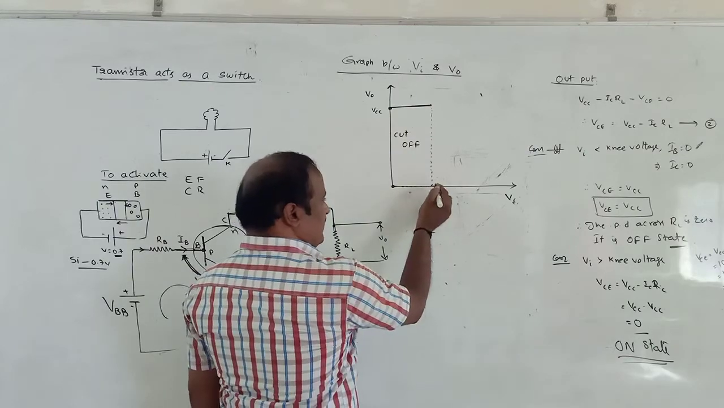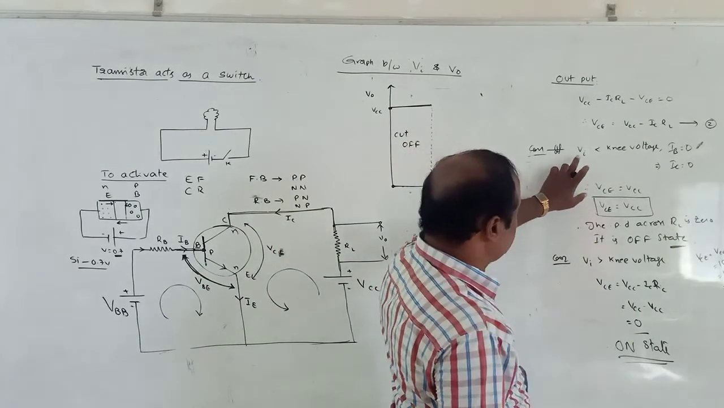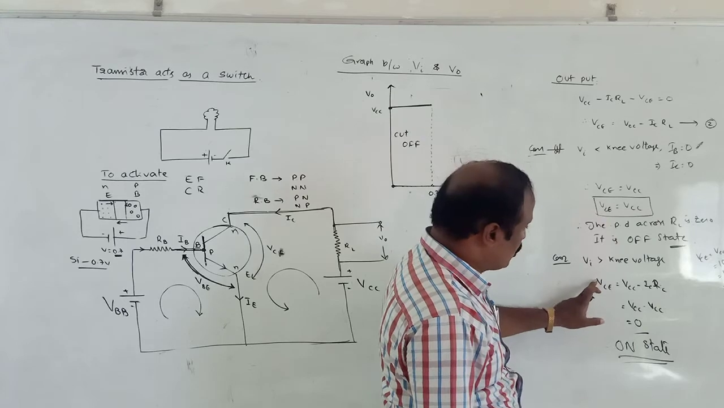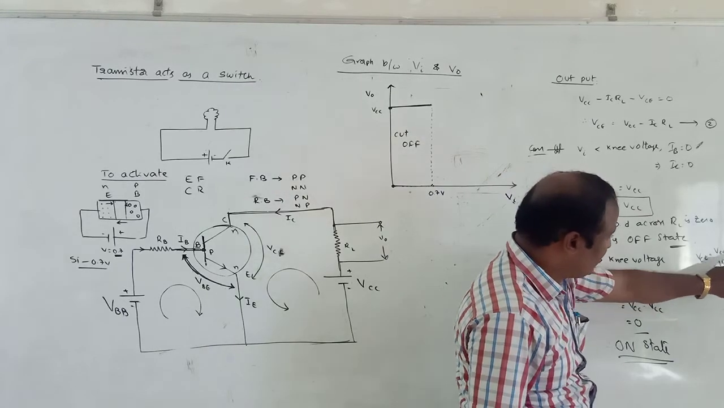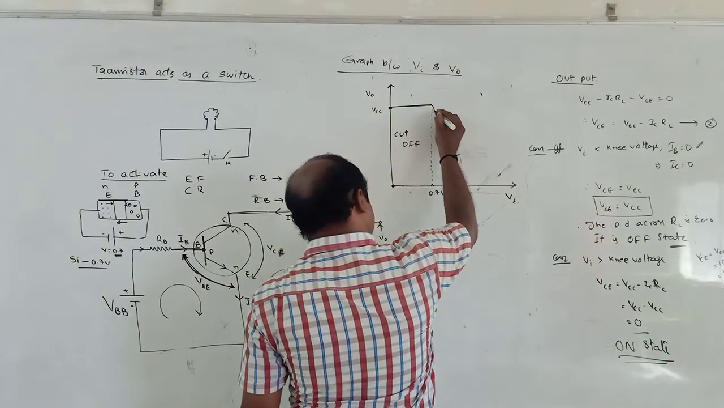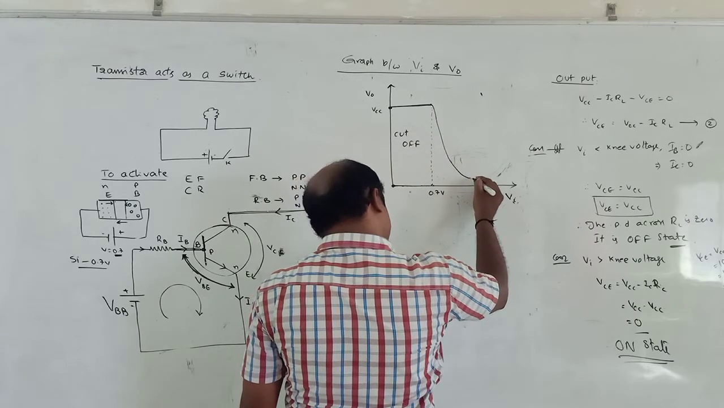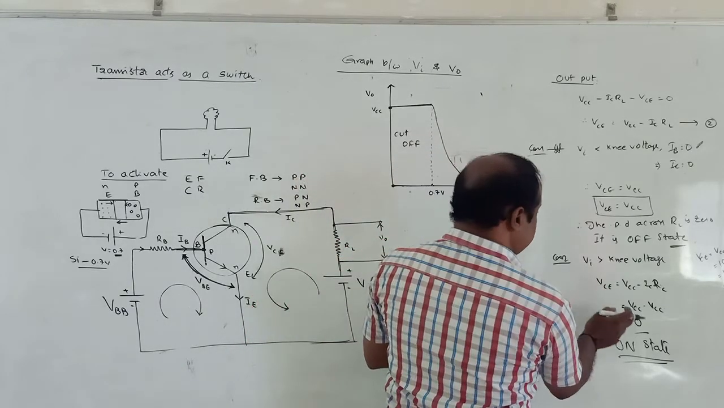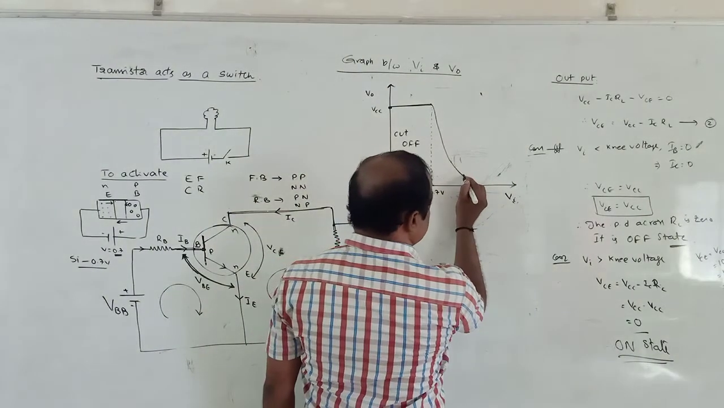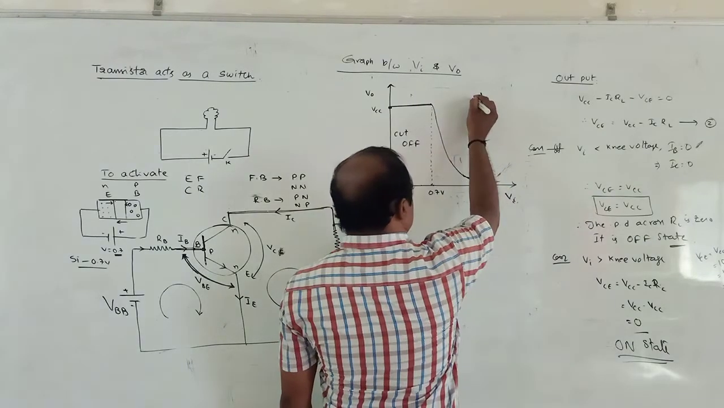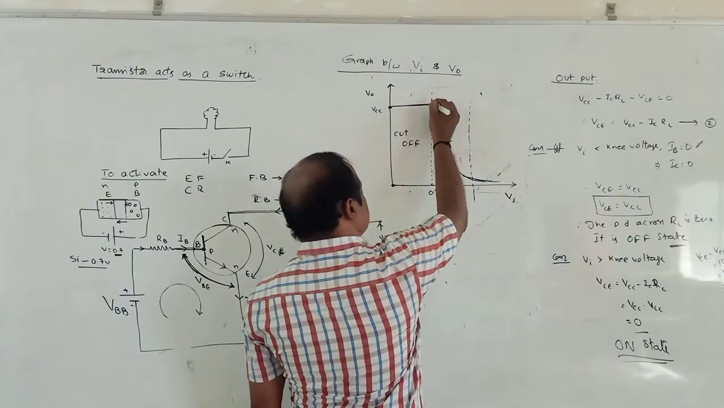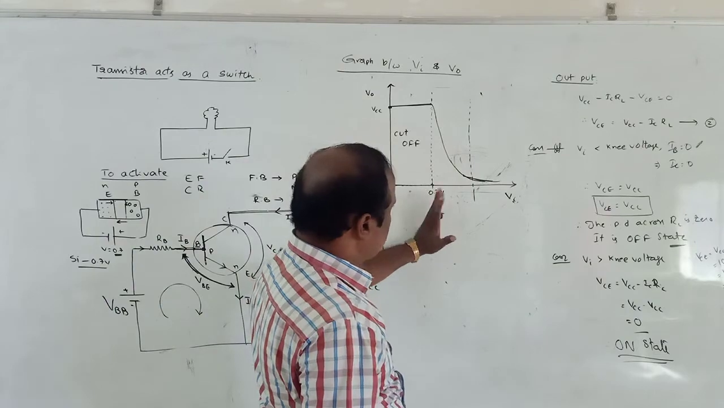Again, if the input voltage increases and is more than the cut-in voltage, the output VCE decreases linearly, right? This decrease in value will be represented like this, and at a particular value VCE becomes approximately 0. Approximately 0 means like this. So between this point and this point, if there is an input, the output decreases.